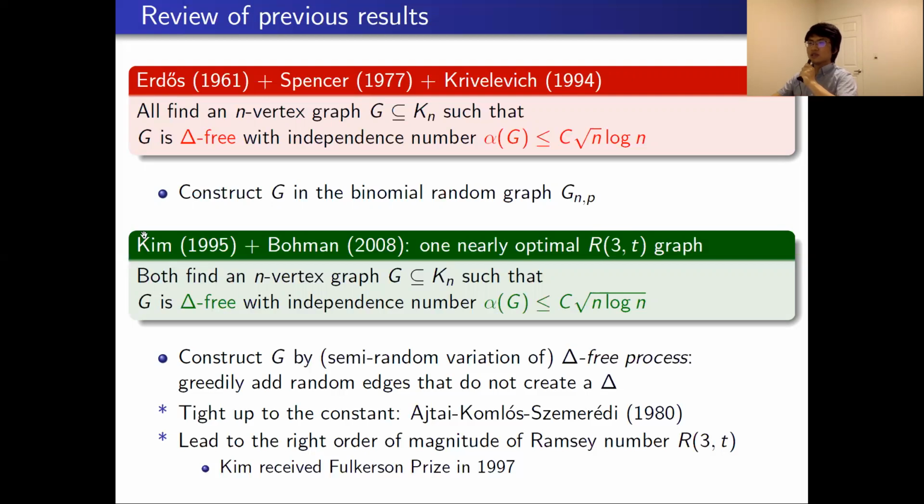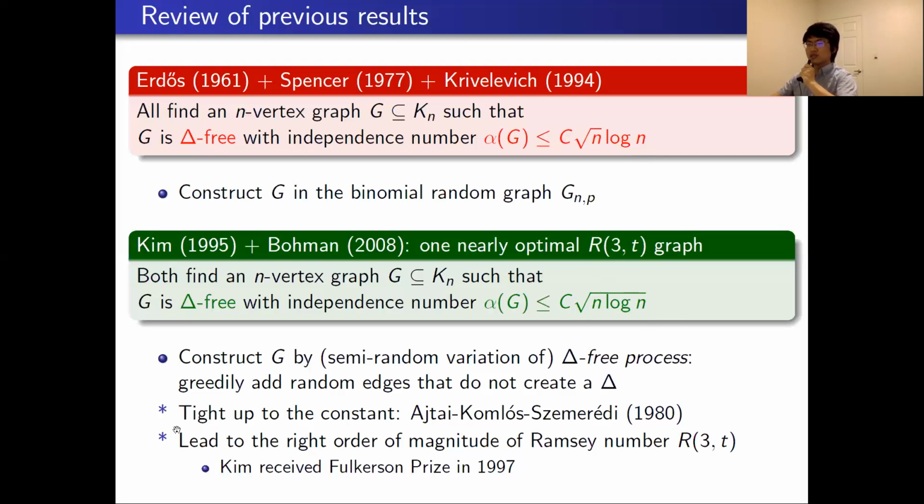Their result was improved by Kim in 1995 and later on reproved by Bohman in 2008. Both of them found an n-vertex graph G in the complete graph Kn, such that the graph G is still triangle-free but with smaller independence number compared to the previous result. And as you can see, there is a logarithmic improvement over here.